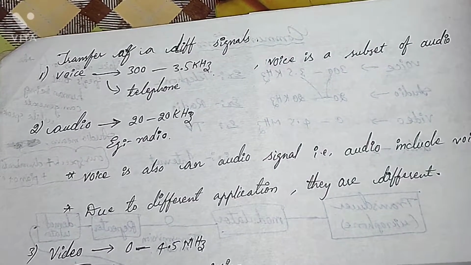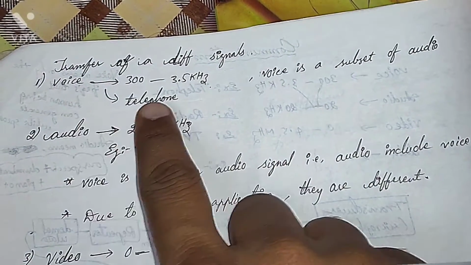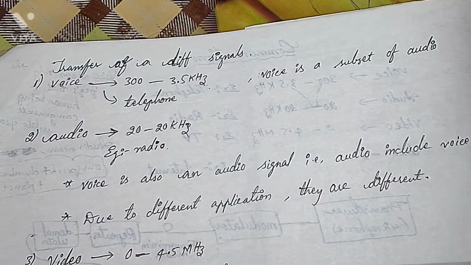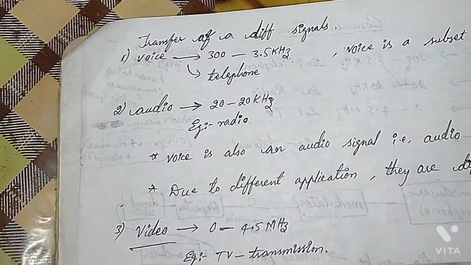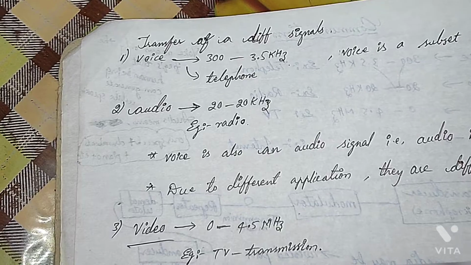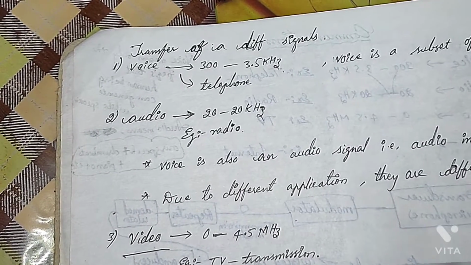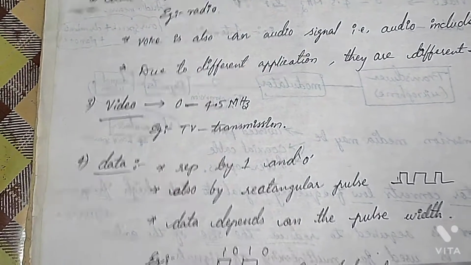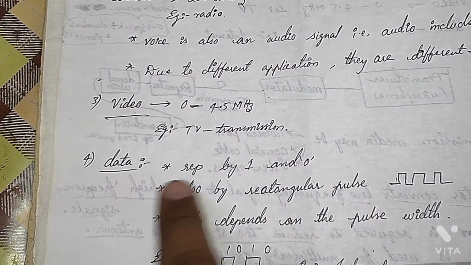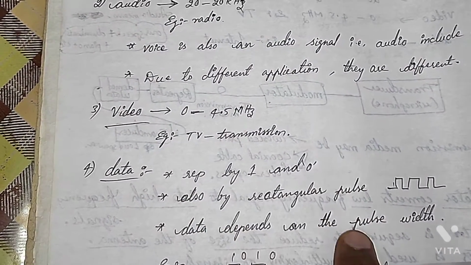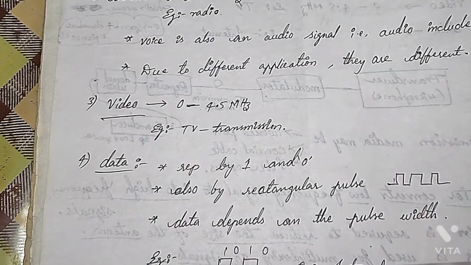You can see here the transfer of different signals: voice, audio, video, data signal. These are just representations. How is the data signal represented? It is represented by binary ones and zeros, right? So this data signal is represented by 1 0, and it can look like this, in the electrical form.